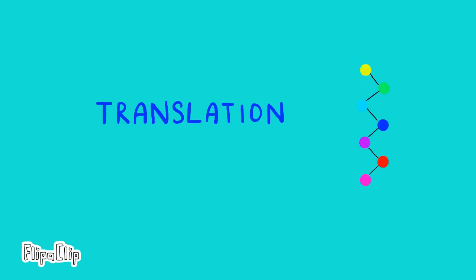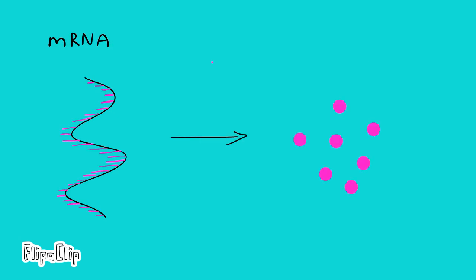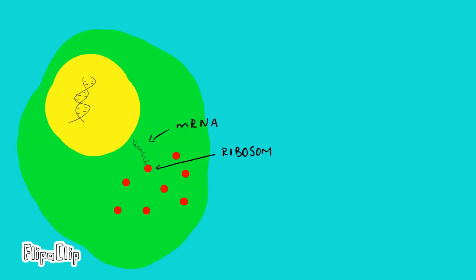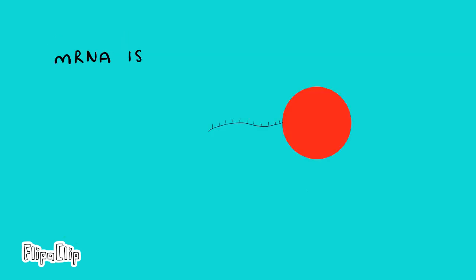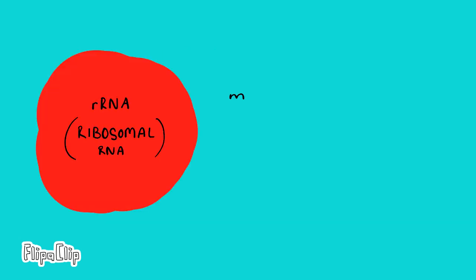Translation is the second phase of polypeptide synthesis. The main idea of this process is to convert the mRNA into a functional protein. The mRNA is now in the cytoplasm and attached to a ribosome. The ribosome is what converts the mRNA into a protein and is composed of RNA, ribosomal RNA.